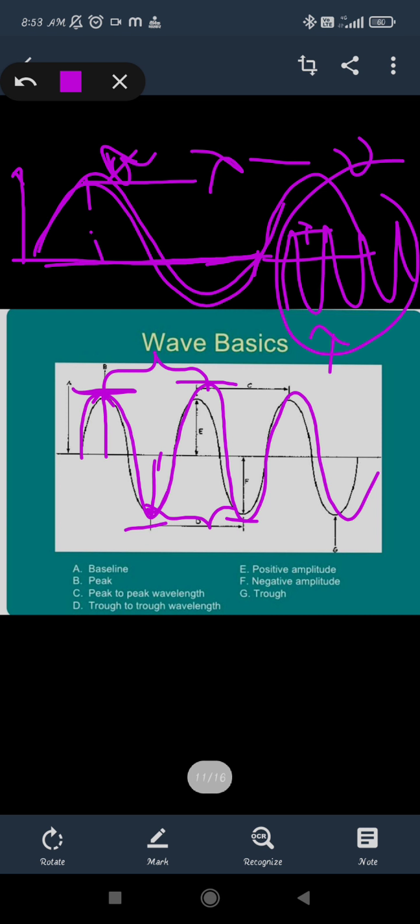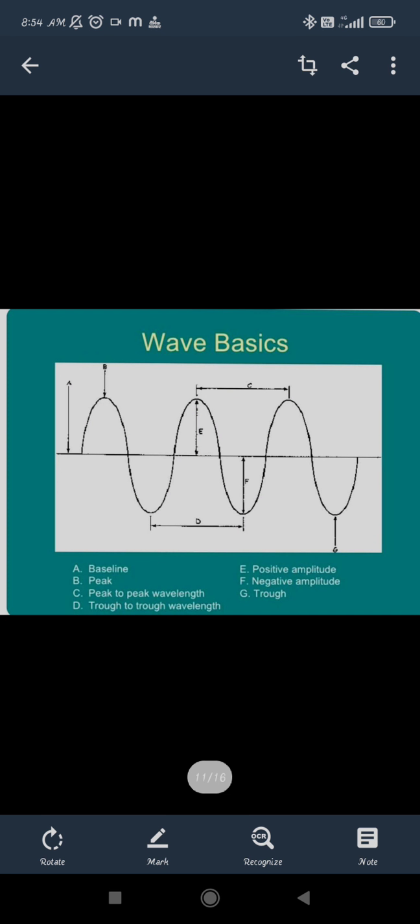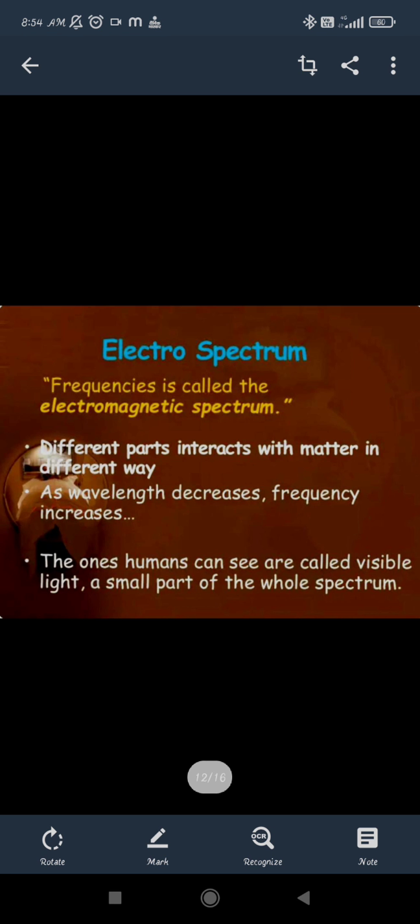Okay, so if we talk about the positive amplitude and the negative amplitude, the maximum displacement by the crest in the positive half cycle is given as a positive amplitude, and the downward direction, which is in the negative half cycle, will be considered as a negative amplitude. So these are all the different points which we can see in the waves. This is a transverse wave itself, and you can see the longitudinal waves also.